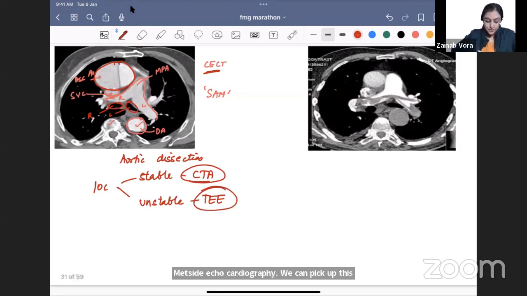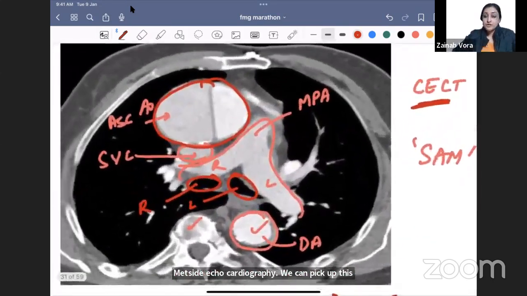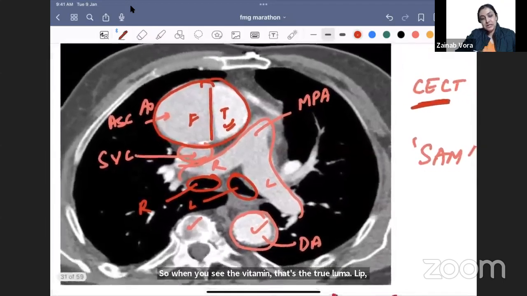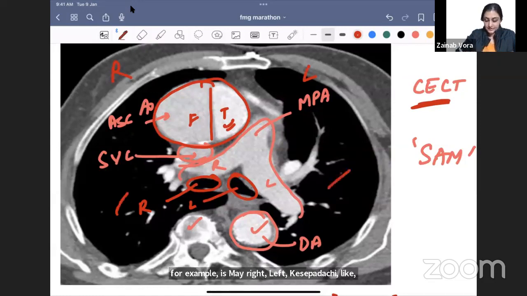Yeah, so you want to know the true lumen from the false lumen. The true lumen is always going to be whiter, right? It will be smaller and whiter because it receives more contrast. So when you see the whiter lumen, that's the true lumen. The other is false. How will you know right and left here? Same. So this is the right side, this is the left side. This is the right lung, this is the left lung.